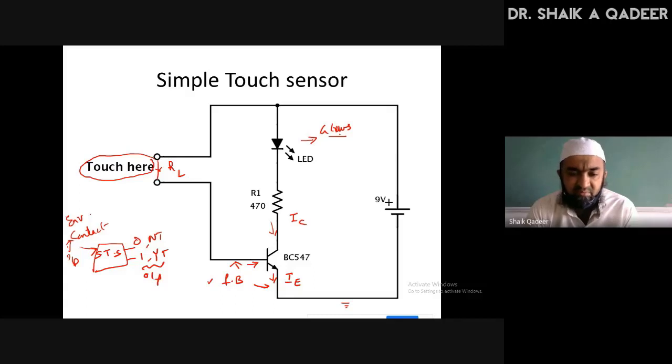Next point. The circuit operation is very simple.